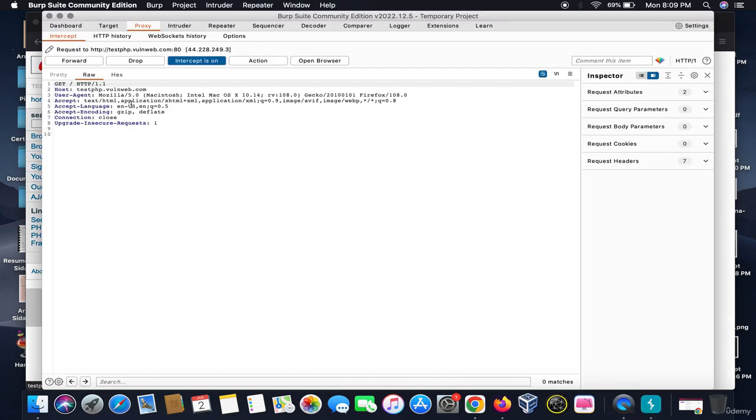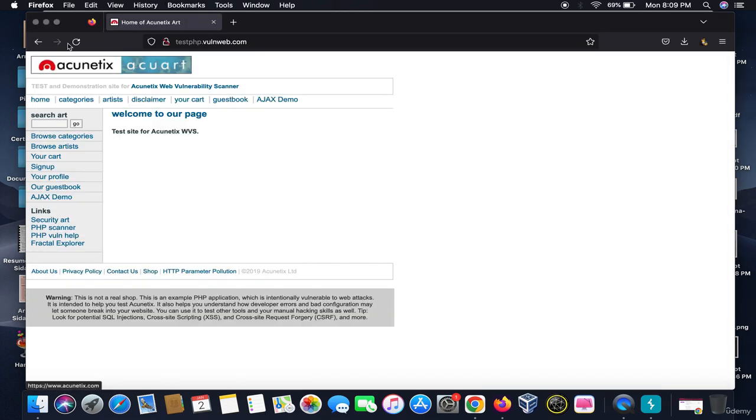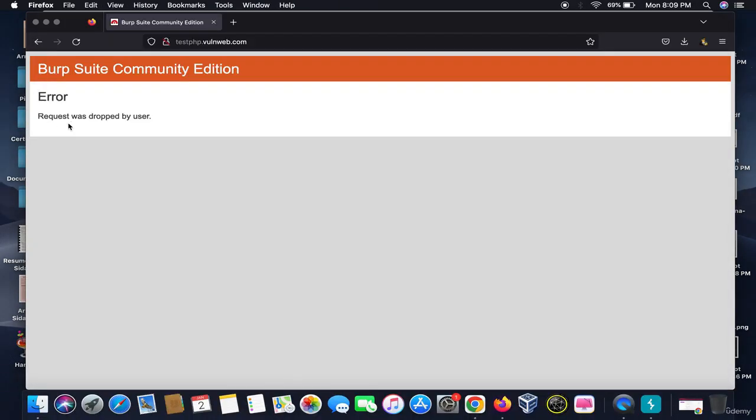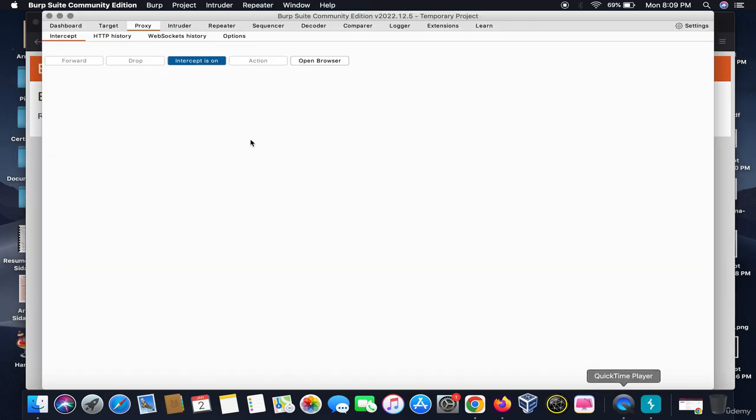So there are two options you can do. Either you can forward this request, that means you send this request to the web server, or you can drop this. When I forward this, the website is successfully reloaded. And in case I drop this request, then it would give an error. See, request was dropped by the user. So this is how the forward and drop feature works.